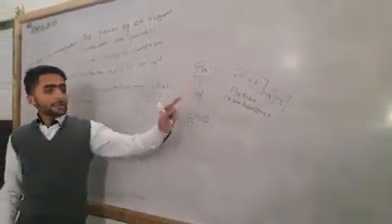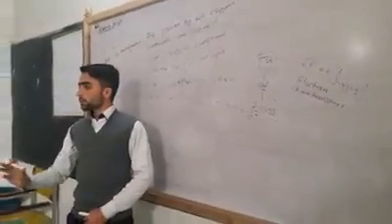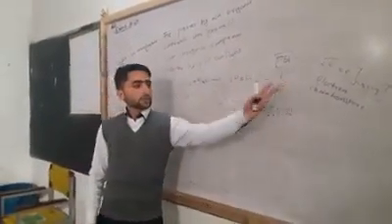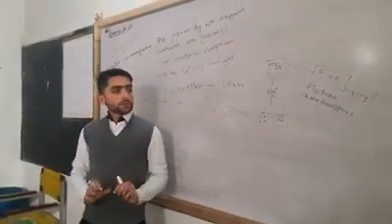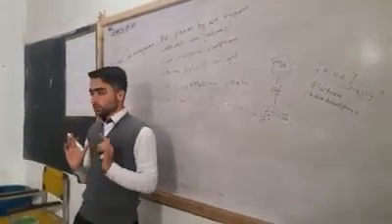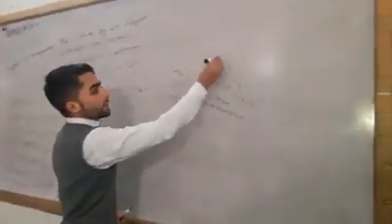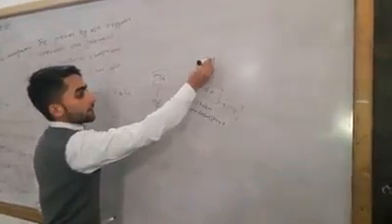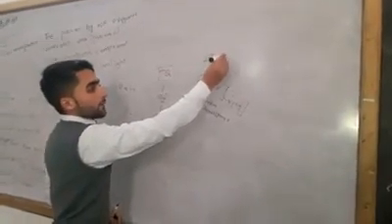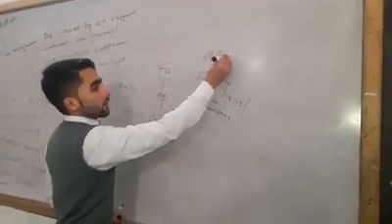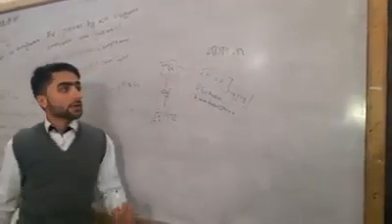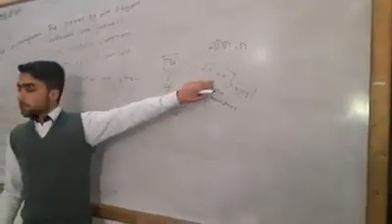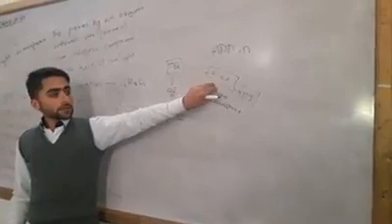When these electrons move toward photosystem 1 through the electron transport chain, they lose energy. Here ADP and phosphate are present.